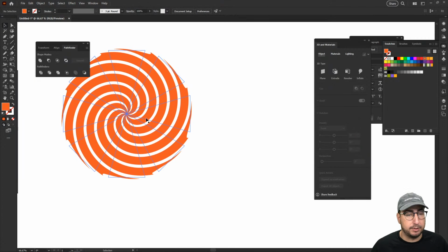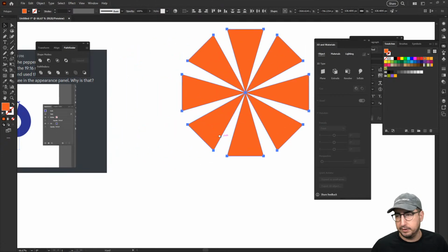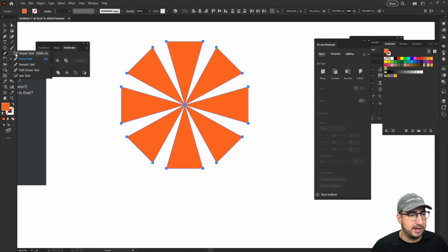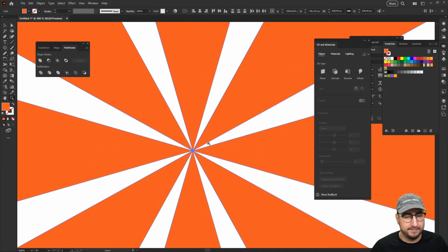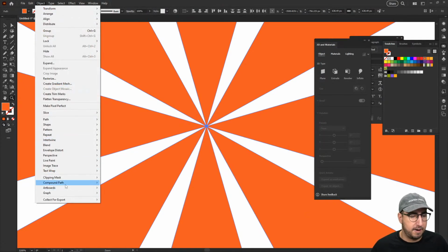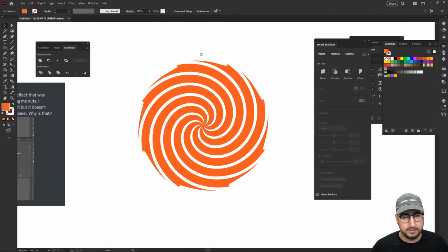And someone's saying, does the Shape Builder tool work too? Yes. So if you have all of your triangles zoomed around, how long do I have? One minute. So yes, you can go to the Shape Builder tool, which is right down here, and you can just click and drag on all of these. It will make them one shape. No, the Shape Builder tool won't work because they're not overlapping. That's why it's not working. It's not overlapping right here, it's just kind of touching. So you do need to select them all, go to Object, Compound Path, and Make. And then from there, you can apply your twist, and then you can get that peppermint look.